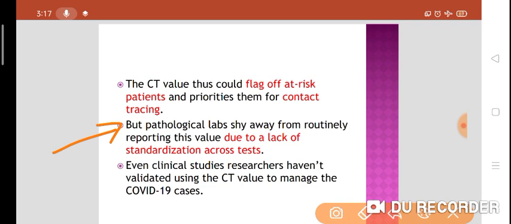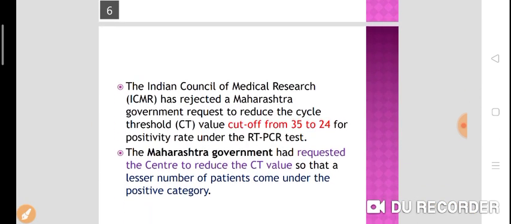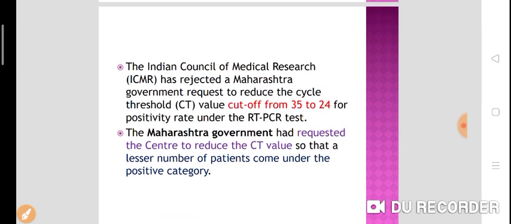They are not using the CT value for the management of COVID-19 illness, not taking this point into consideration while treating the disease. Now, ICMR, the Indian Council of Medical Research, has rejected the Maharashtra government's request to reduce the cycle threshold value cut-off from 35 to 24 for the positivity rate under the RT-PCR test.